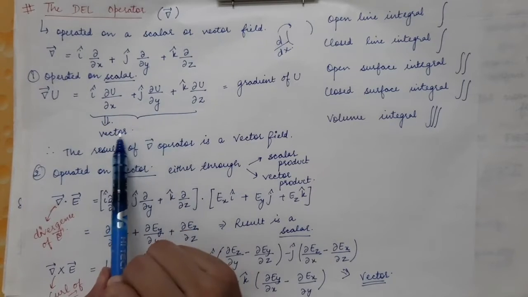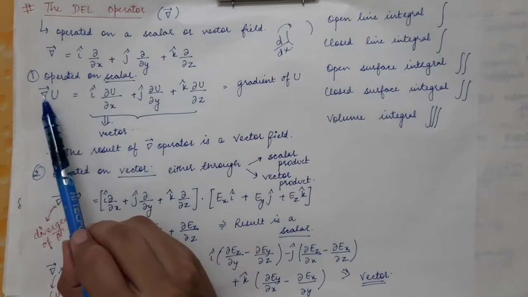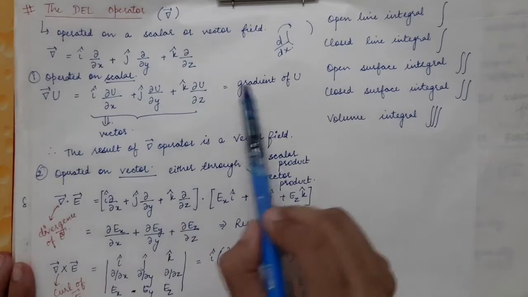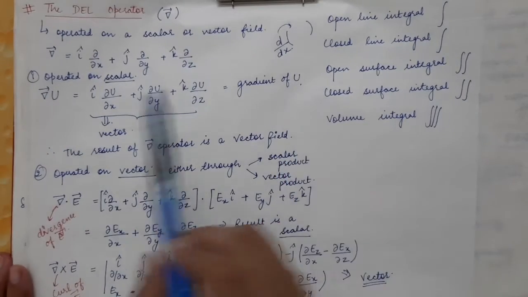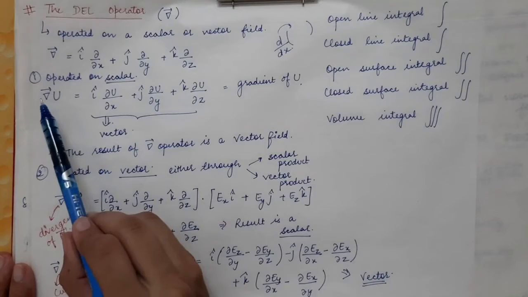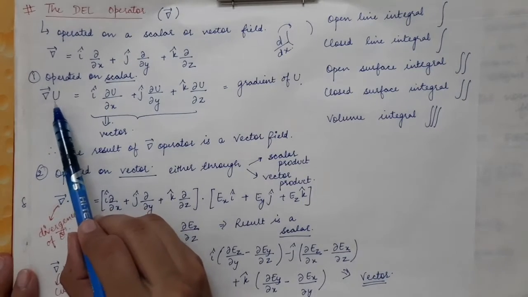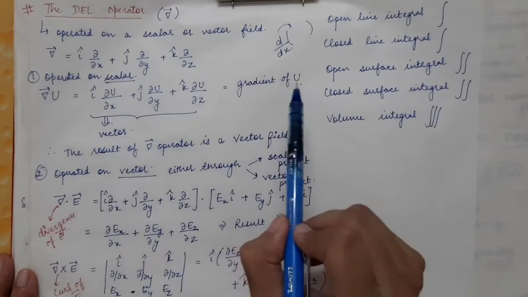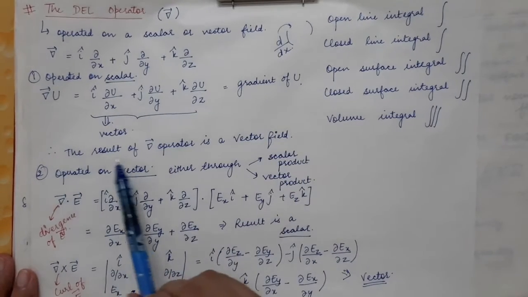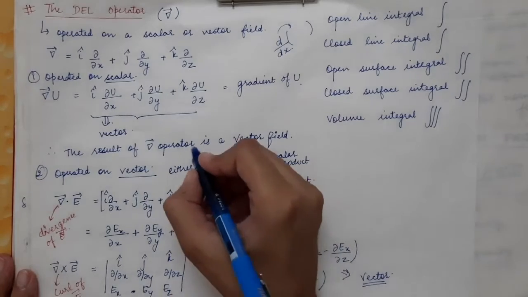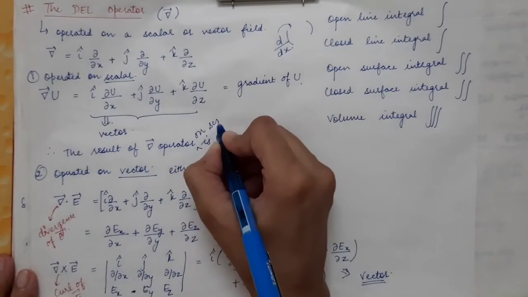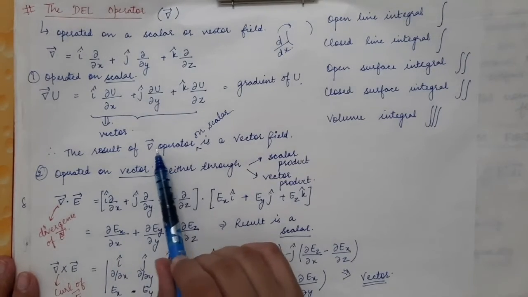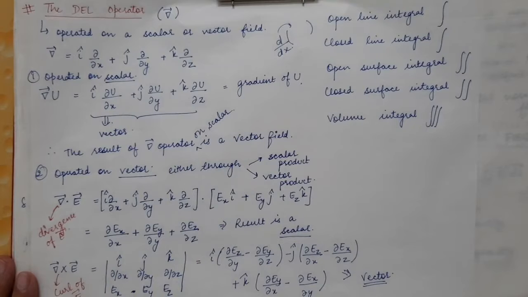And when the del operator is operated on a scalar field, it is given the name gradient of U. Therefore the result of operating the del operator on a scalar field is a vector quantity.